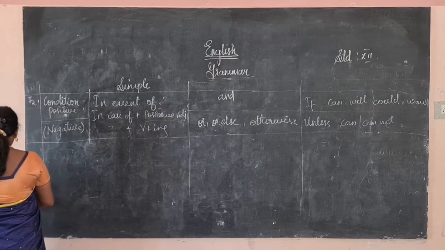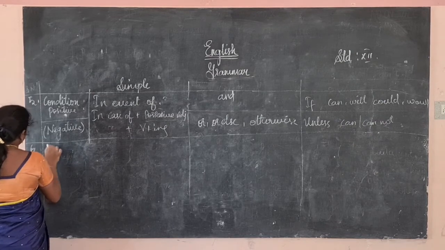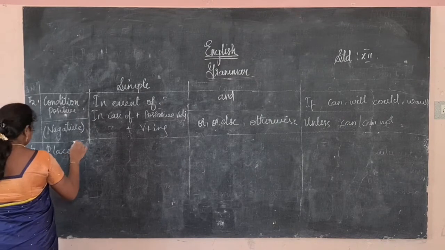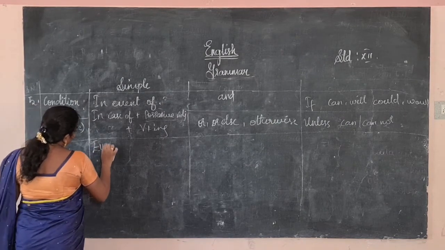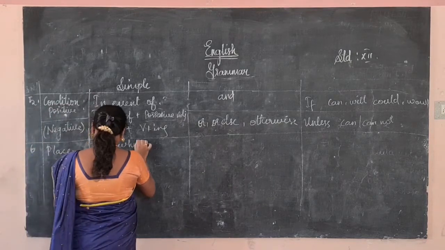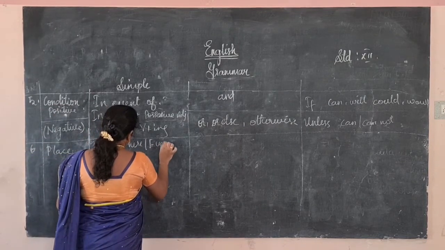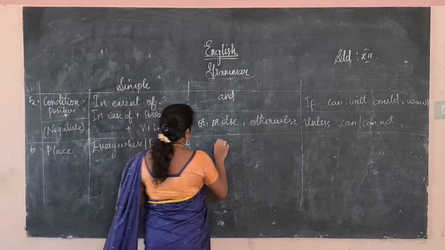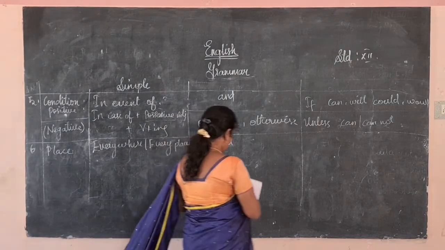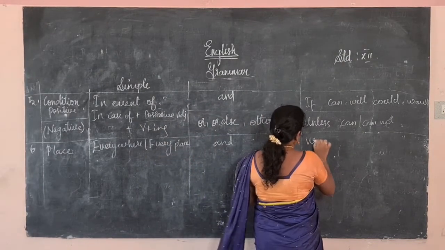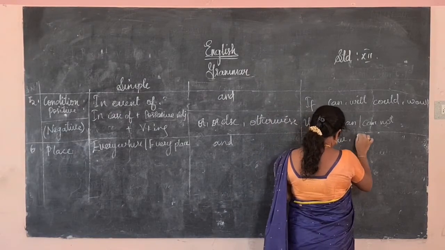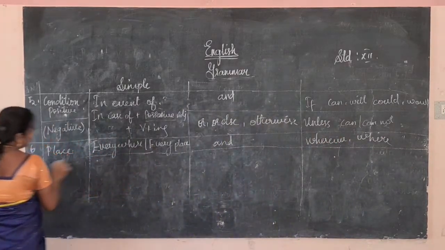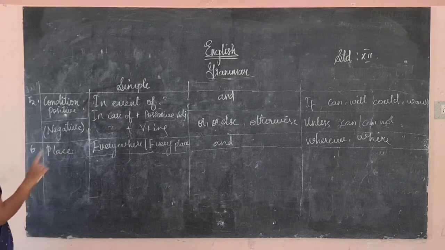The next one represents the place. Place means everywhere, every place. Here in compound we will use and. In complex we will use wherever, where, for place. So everywhere, every place, wherever, where. In compound we will use and.